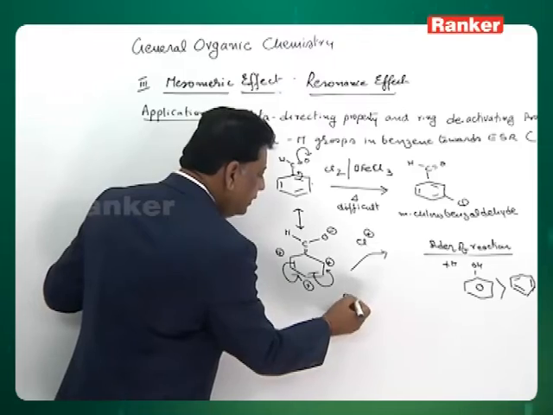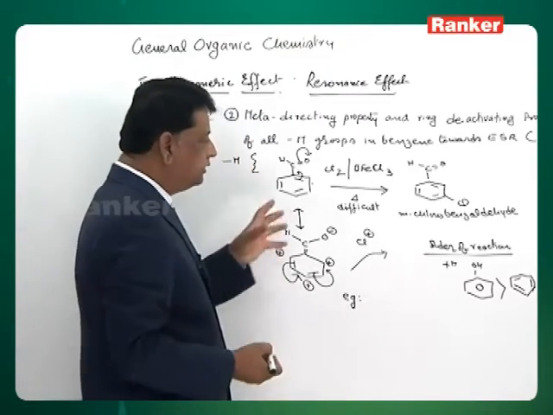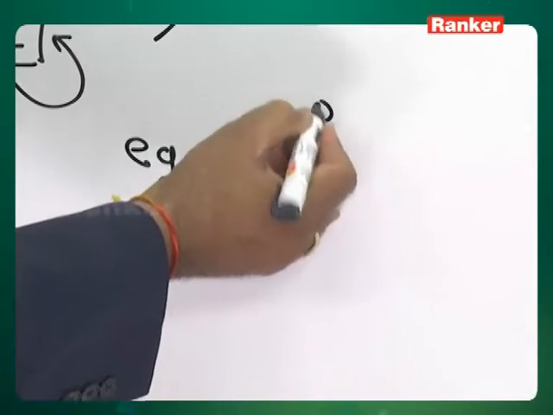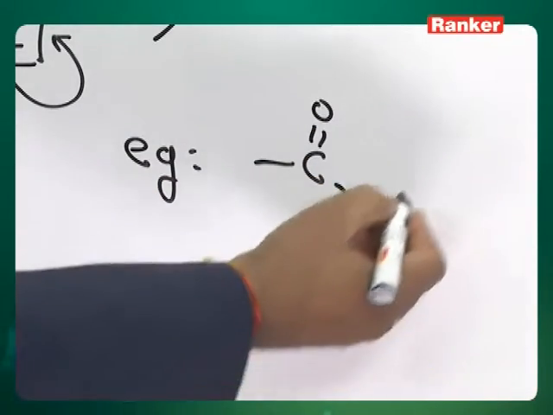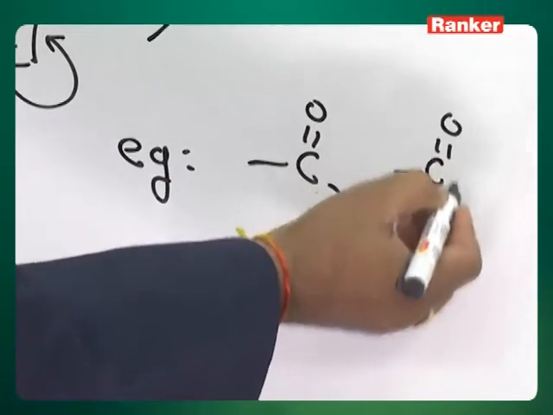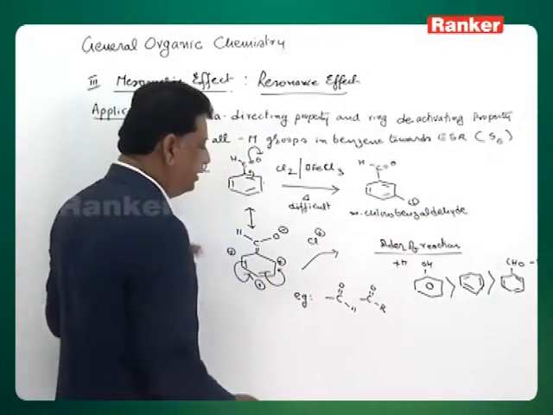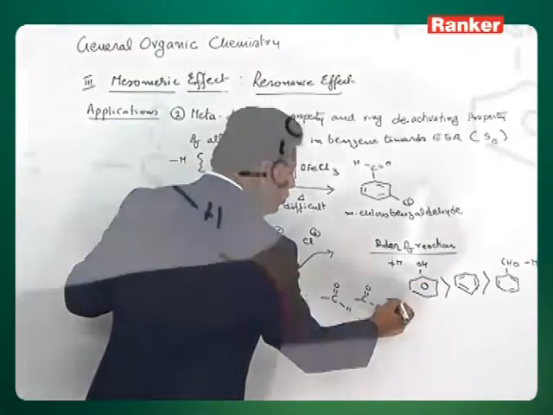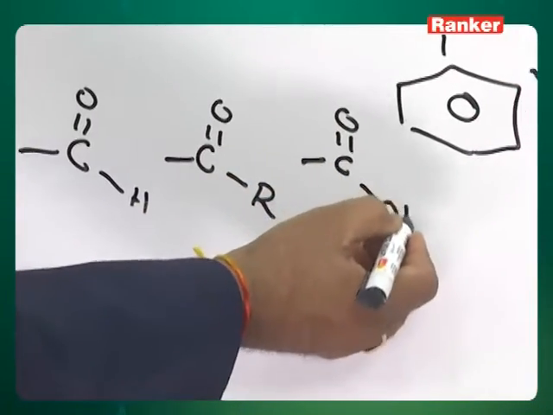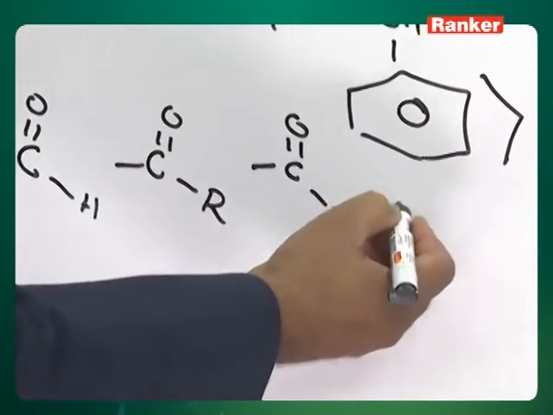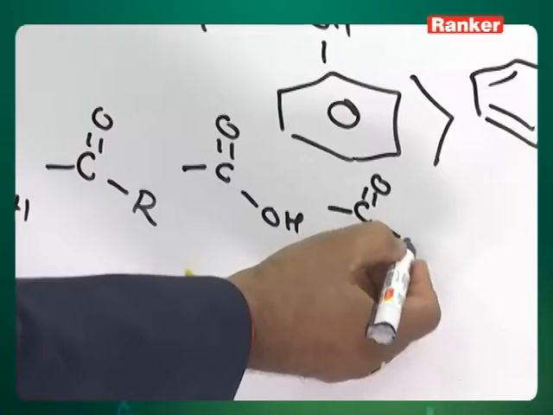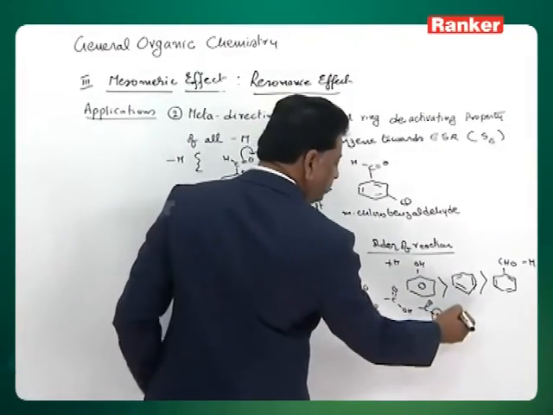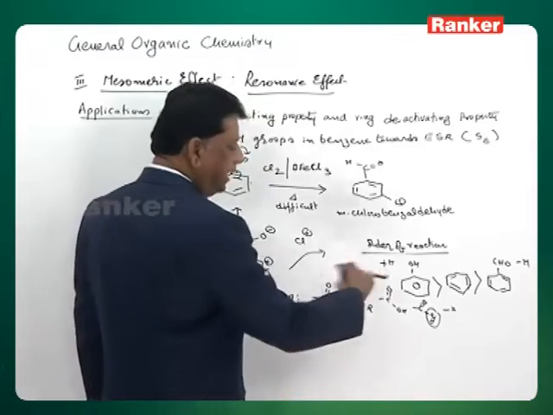Now, what are the other examples that show this type of property? Let us show one group first, the aldehyde group. And the group where, instead of hydrogen, you have any alkyl or aromatic group is called a keto group. So aldehydes, ketones, and groups like COOH, these are called acids, and groups like C double bond O with some Y group. The Y can be a halogen, then we call acid halides.